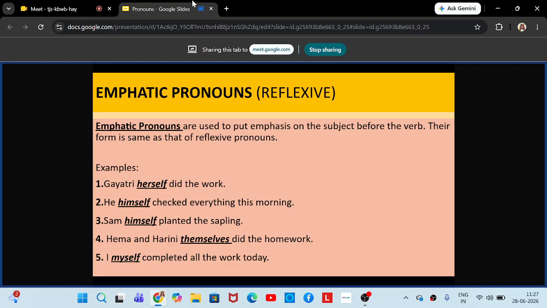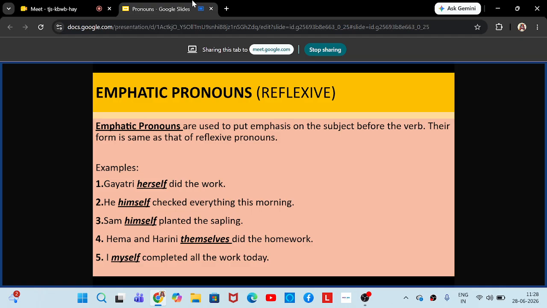Okay. So Gayatri herself did the work. So here Gayatri was not helped by anyone to do the work. So she herself did the work. So Gayatri is the subject, herself is the emphatic pronoun, and both these indicate the same person. Gayatri and herself indicate the same person because Gayatri is the subject and herself is the emphatic pronoun. So emphatic pronouns will look the same as reflexive pronouns.